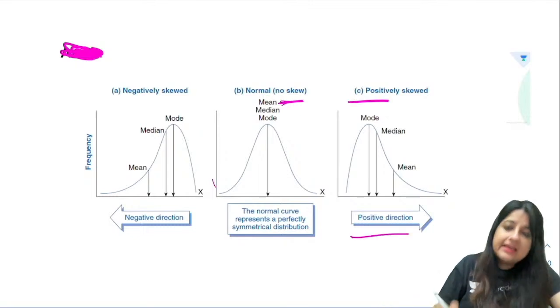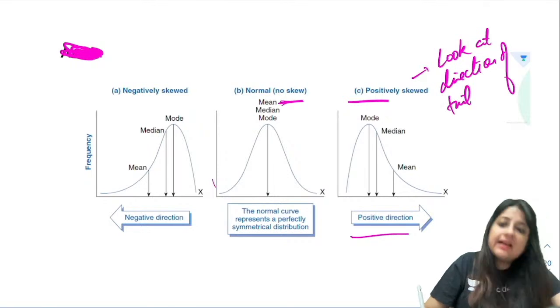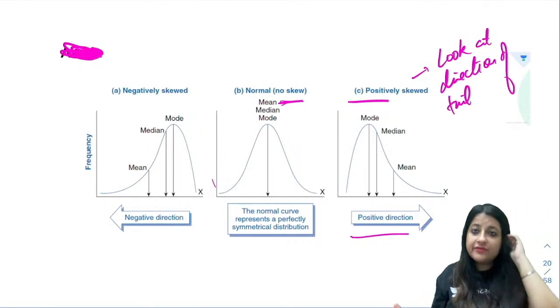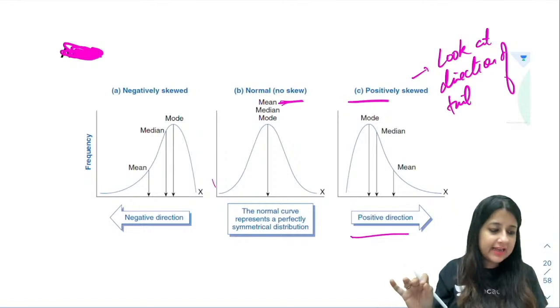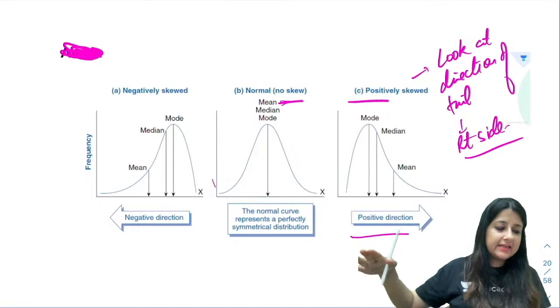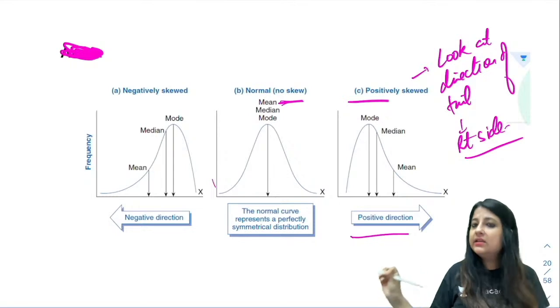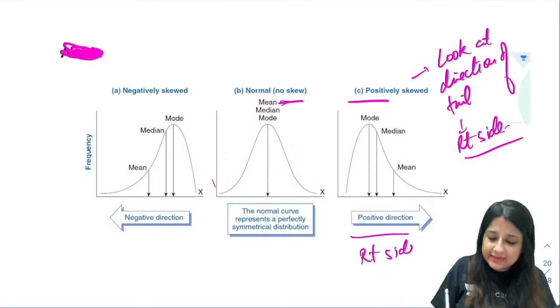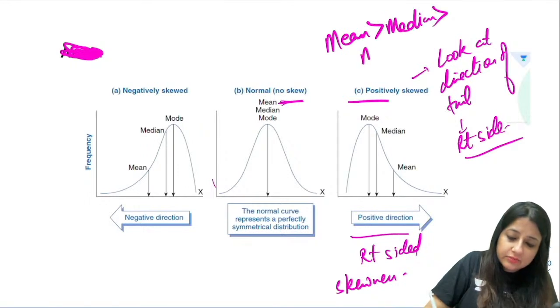Look at graph number C. Always for skewness, look at the direction of the tail. That is very important. आप tail का direction देखो. Now if you look at positively skewed, or image number C, the direction of the tail is towards the right side. So since the tail is pointing towards the right side, it becomes positively skewed or right sided skewness. For positively skewed, always remember mean is more than median is more than mode.